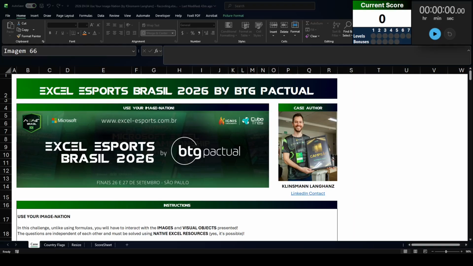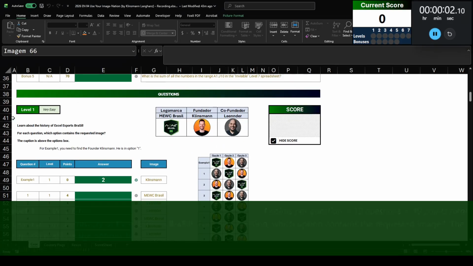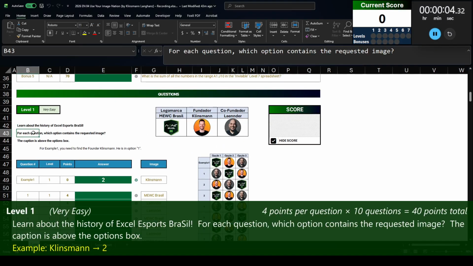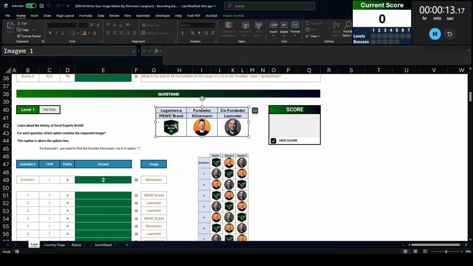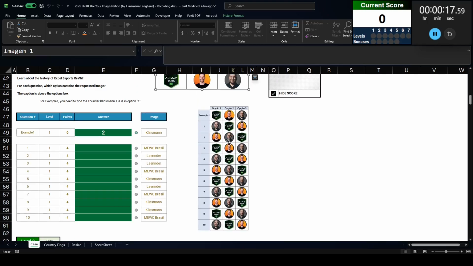Here we go. All right, so level 1, learn about the history of Excel Esports Brazil. I notice S is in capital. I wonder if that's emphasized for some reason. For each question, which option contains the requested image? The caption is above the option box. So there's the Excel Esports Brazil logo. There's Klinsmann. There's Leander. Klinsmann's with an orange background. Leander is with a gray.